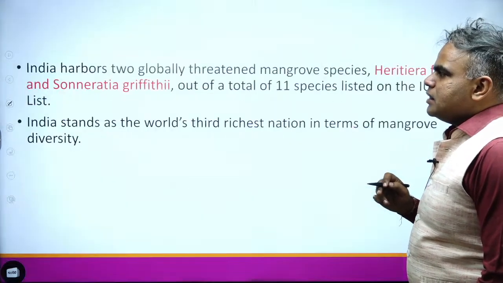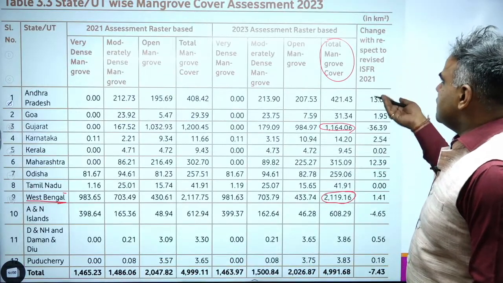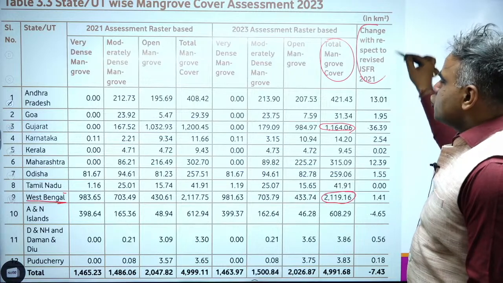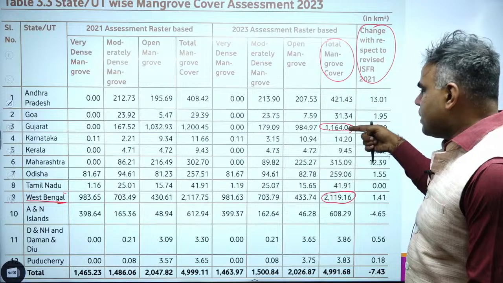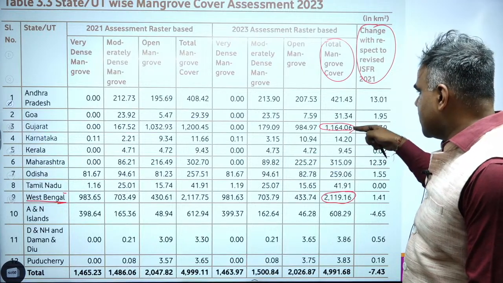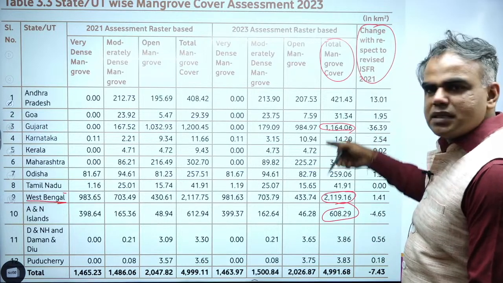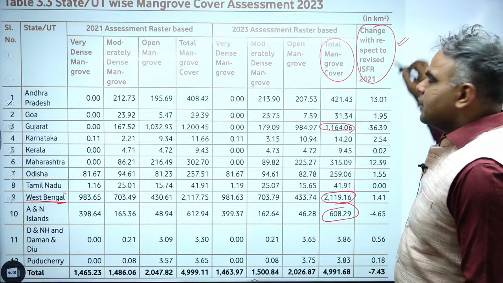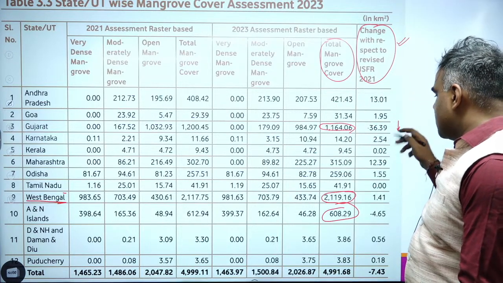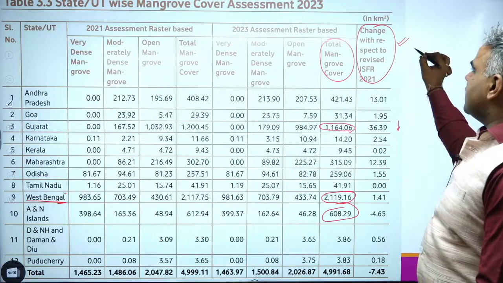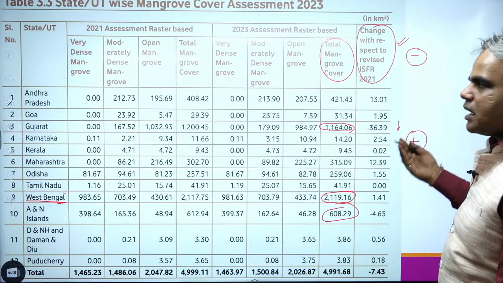Now in the mangrove part here also, same thing. What is the change that has happened? So again, two things are there. Maximum mangroves are found in West Bengal, followed by Gujarat. And third, if you want to know, is Andaman and Nicobar. This is the maximum. But what change has happened? If there is minus, that means decline has happened. If there is positive, increase has happened. So first I am writing minus where reduction has happened, plus is where increase has happened.